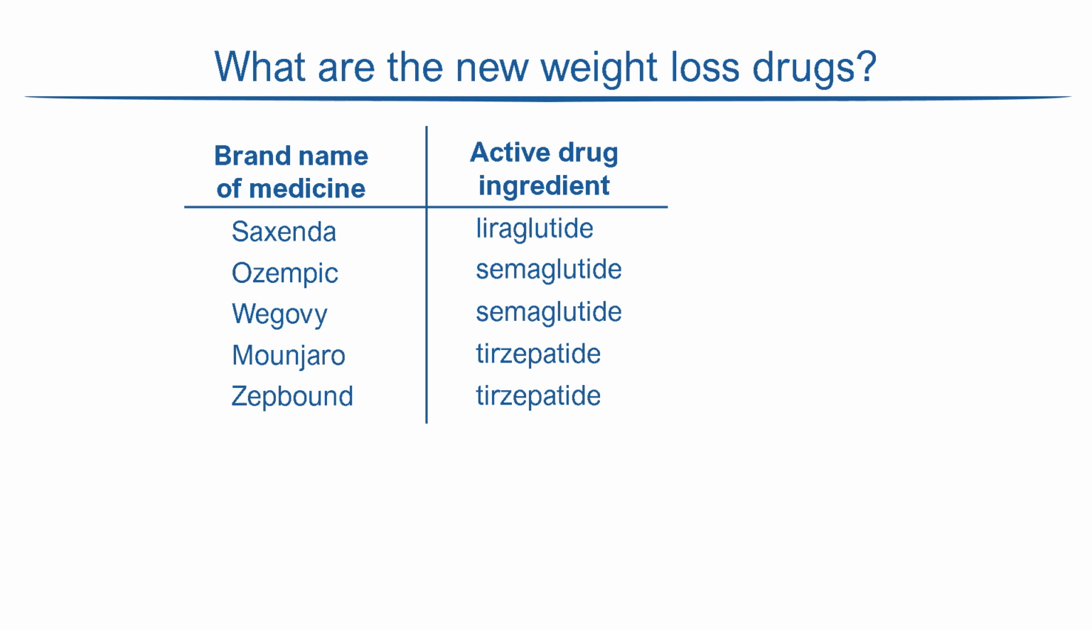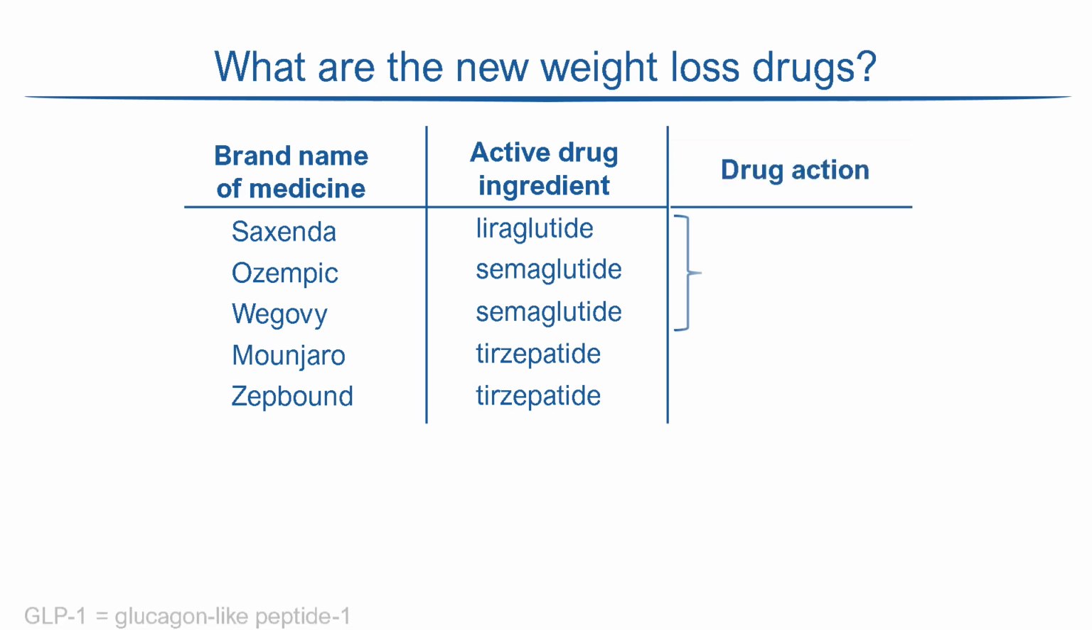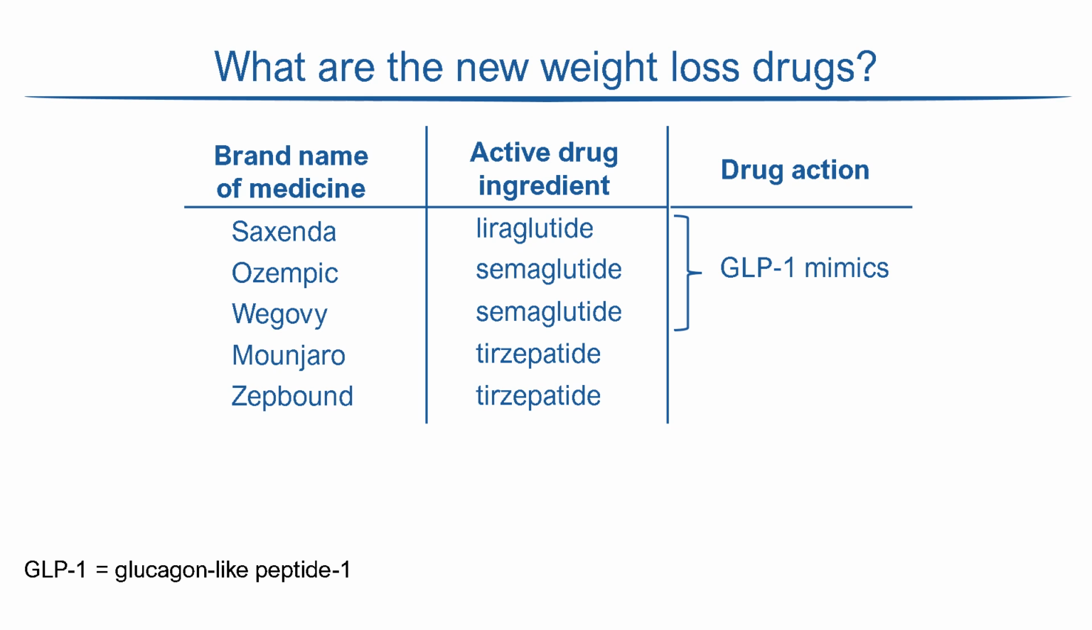The drugs all have a similar mechanism of action in that they act as mimetics of the natural hormone GLP-1, which stands for glucagon-like peptide 1. Tirzepatide is a bit different in that while it mimics GLP-1, its main action is to mimic another hormone, GIP, standing for gastric inhibitory peptide.